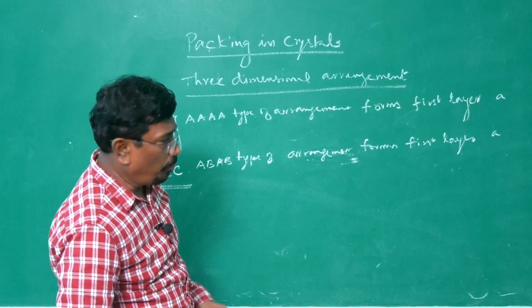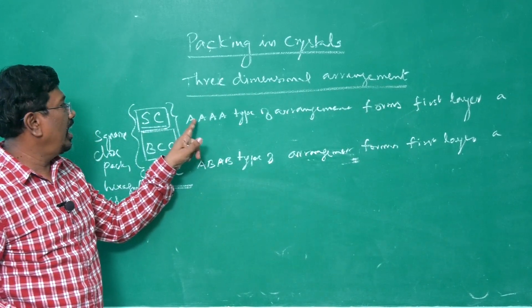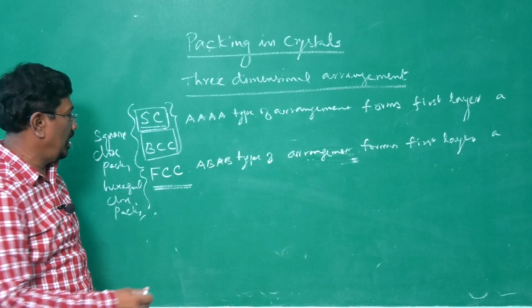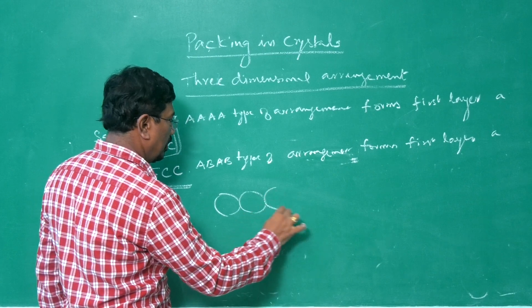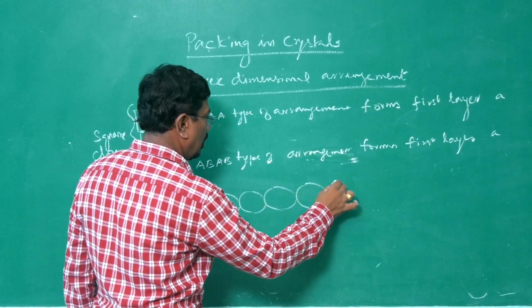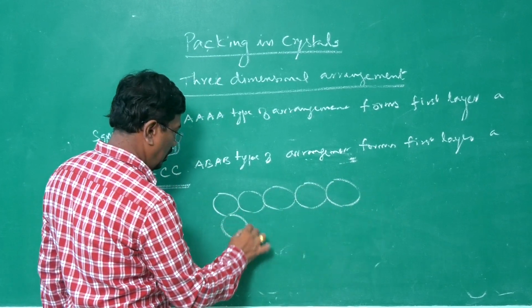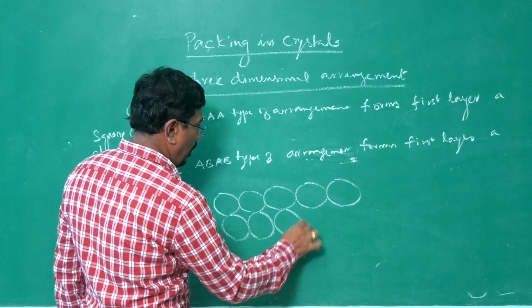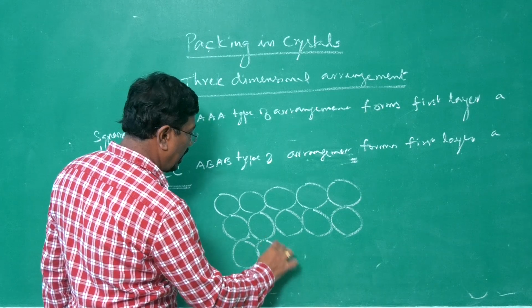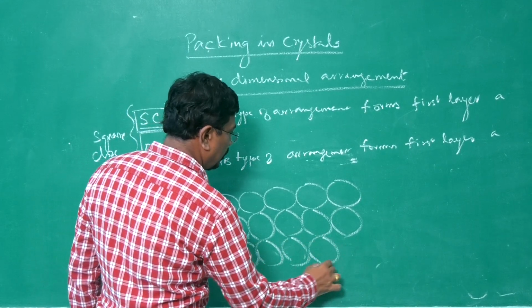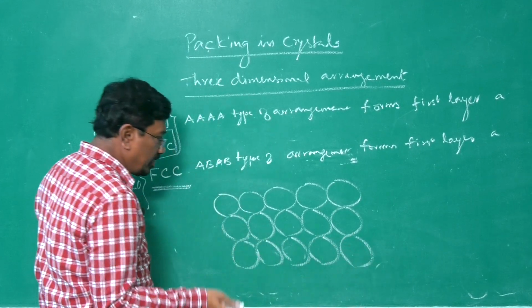In the simple cubic, we have AA type of arrangement, and therefore, let me draw the AA type of arrangement. First layer is AA type only. What about second layer?